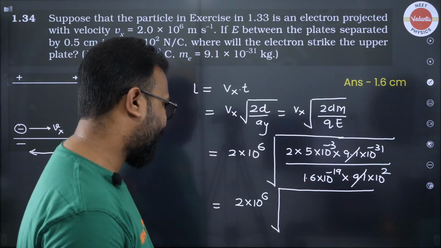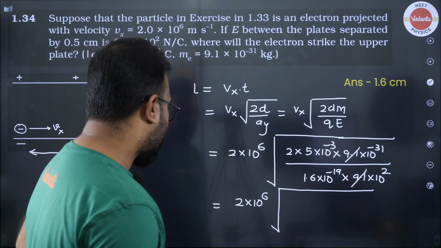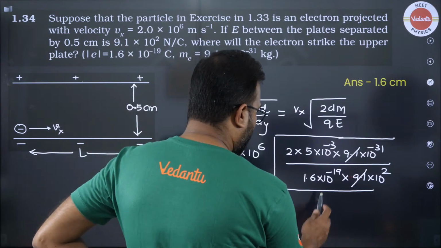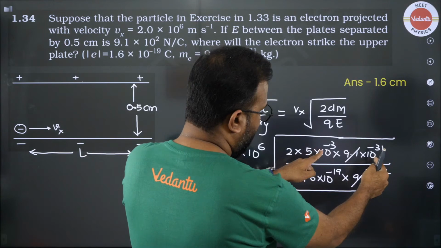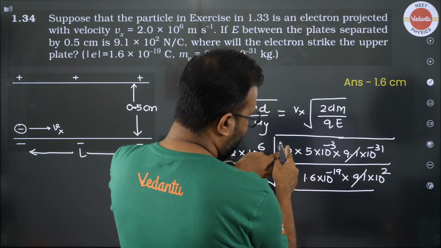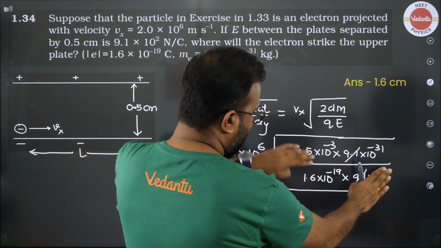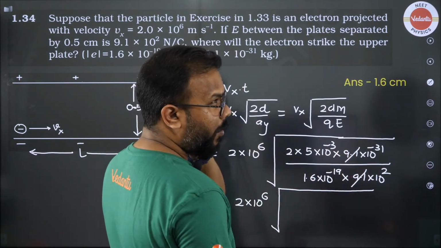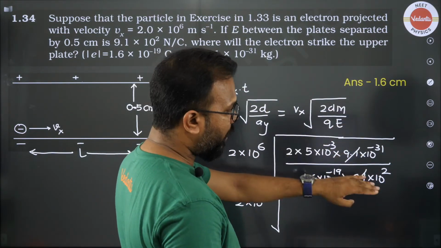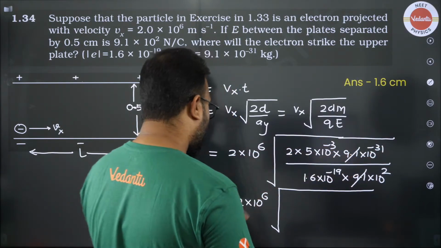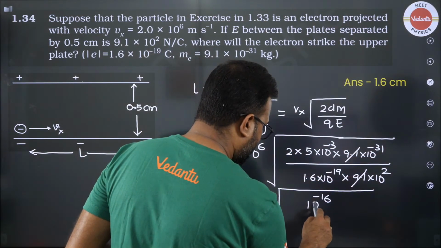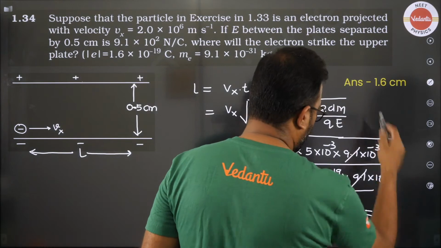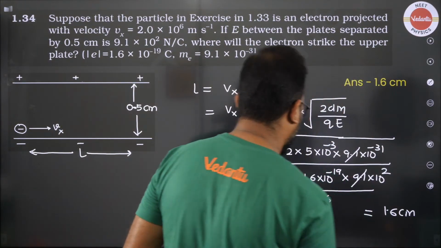and below I have 1.6. Okay, a lot of decimals are still pending, so it will not be 1 point, that is why this is. Okay, so everyone, this is 10 to the power minus 34, this goes up, meets this 10 to the power 20, so the overall except these two becomes 10 to the power 34 minus 20, that means 10 to the power minus 14, minus 14 adds with this, so 10 to the power 16. So what you have is 10 to the power minus 16 divided by 1.6. Oh my god. So when you simplify this overall, it should come out to be 1.6 centimeter.